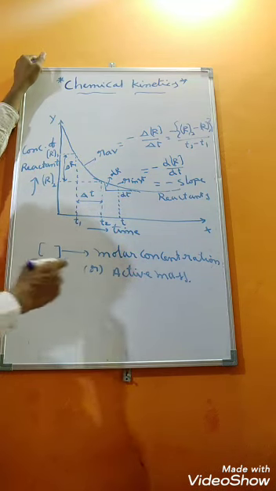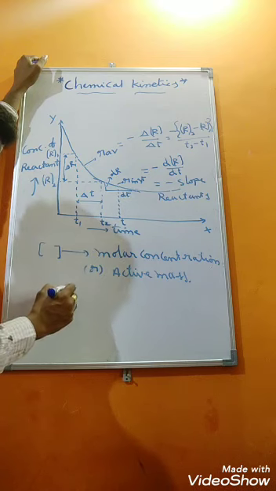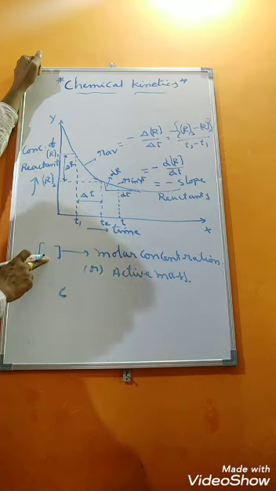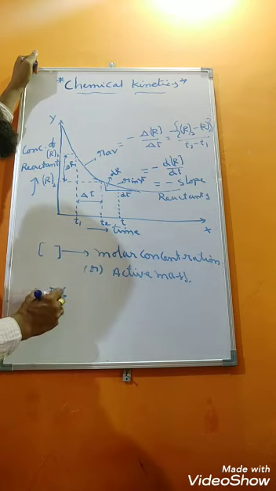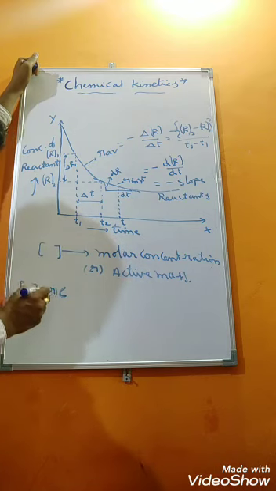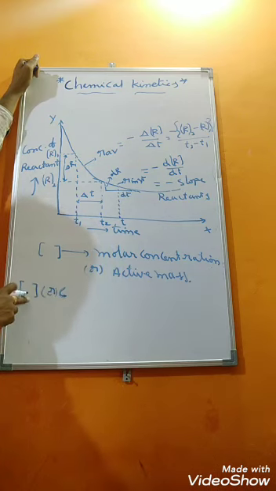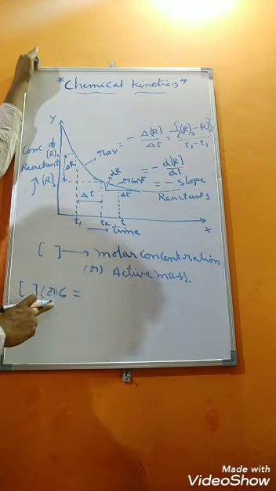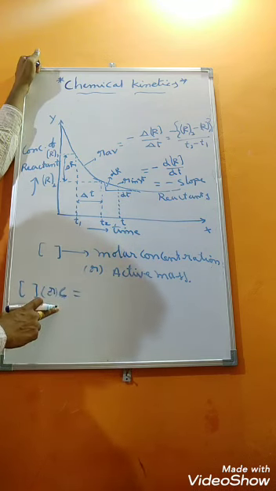That concentration symbol we can represent either with C or with a bracket. Generally in chemical kinetics, instead of C we are taking this square bracket, students. What is the meaning of concentration?